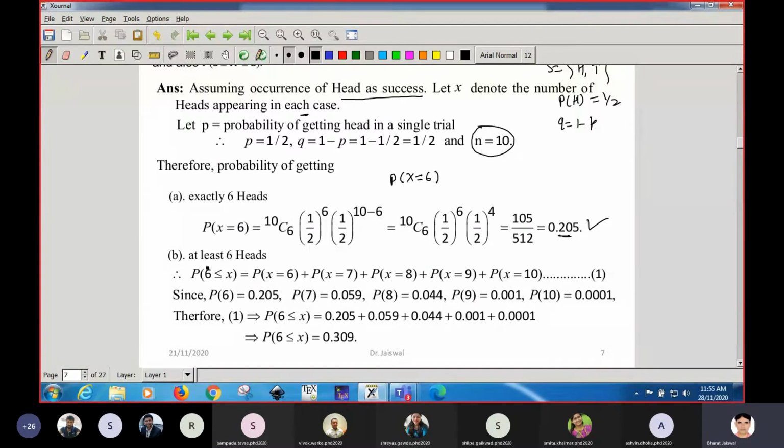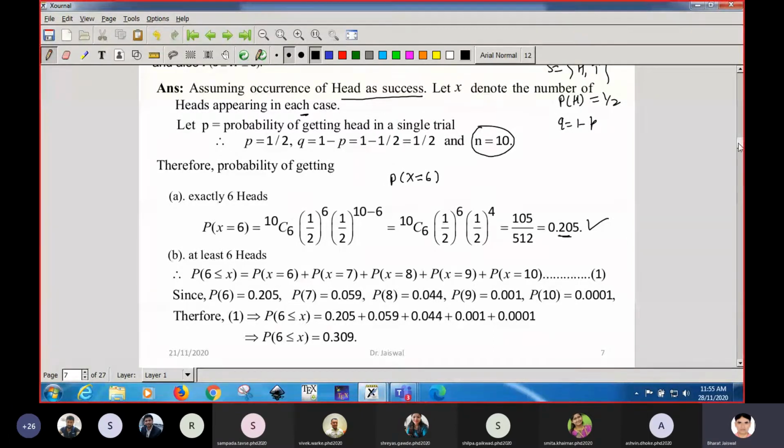Now the question is, what is the probability of getting at least 6 heads? At least means minimum 6 heads you get. Maximum you can get 7 heads, 8 heads, 9, and all 10, if every time you throw the coin you get head. So in the case of at least, you have to take the variables from 6 onwards, including 6. So the probability of getting at least 6 heads will be given by the sum of the probabilities of getting 6 heads, 7 heads, 8 heads, 9 heads and 10 heads.